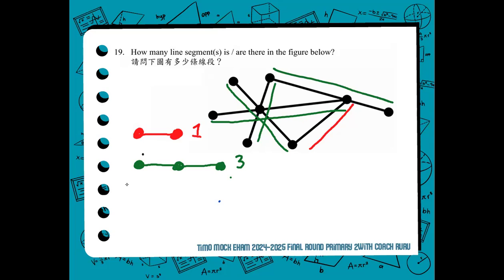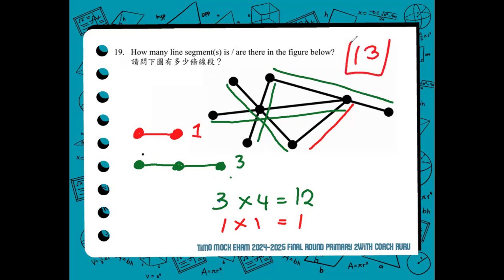If there are 4 sets of 3 collinear points, and each gives 3 line segments, that will create 12 line segments. And for the 2 points only, there's only one set, so that would be 1. For number 19, the correct answer is 13. There are 13 line segments in this item.